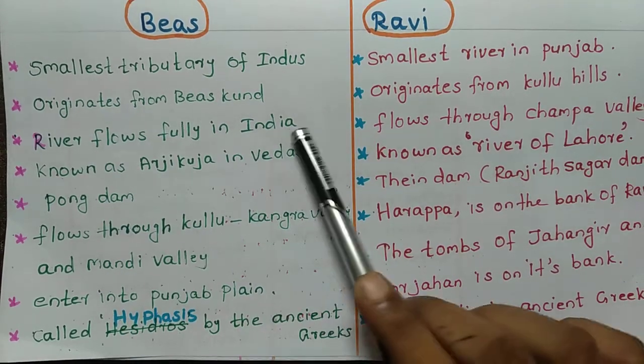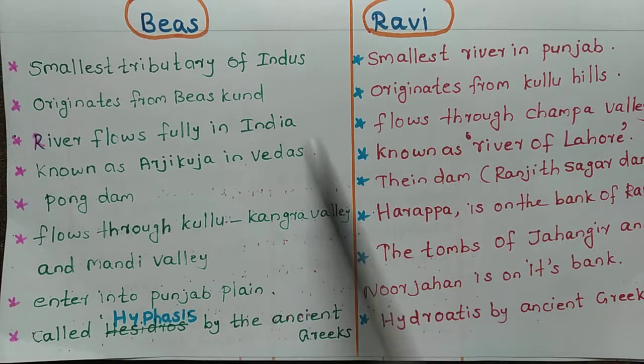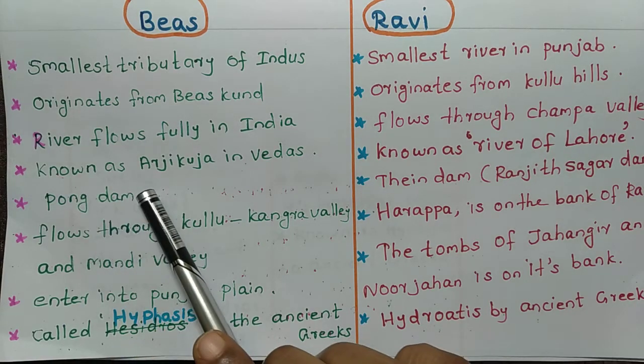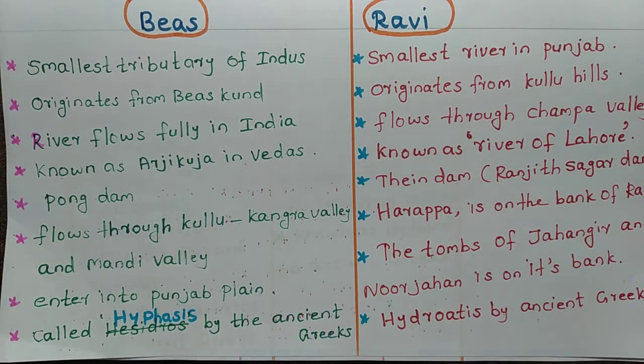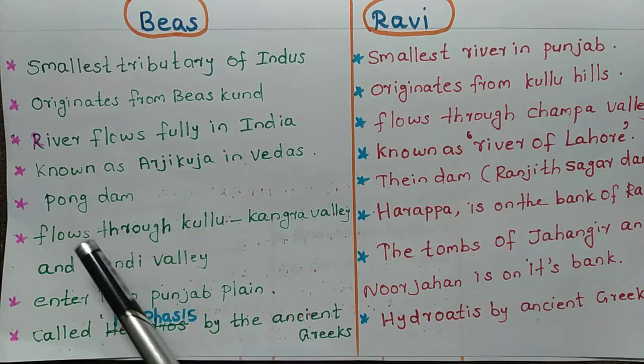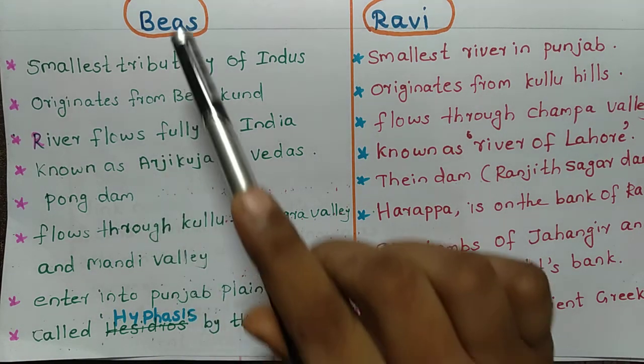The river flows fully in India. Beas is the only tributary of Indus that flows fully in India. Known as Arjikuja in Vedas. In Vedas, it is mentioned as Arjikuja, and Pong Dam is built across river Beas.